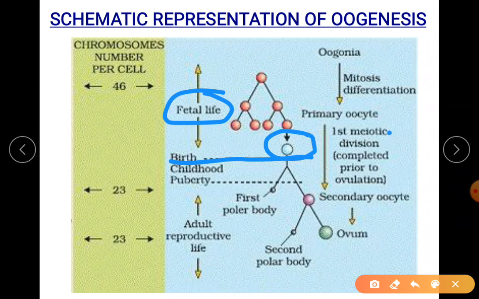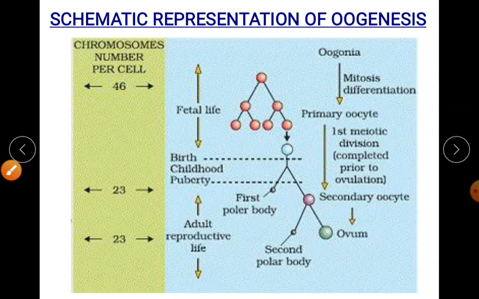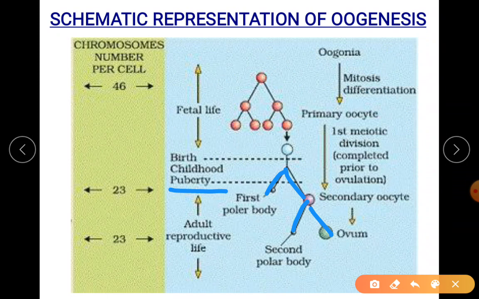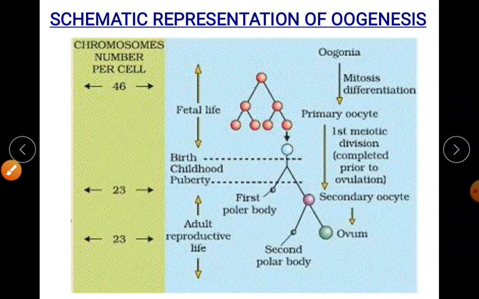It is your first meiotic division arrested at prophase 1. You will understand as I go through. And then the meiosis occurs, starting from puberty. So puberty is the one which helps for the development of the functional ovum.